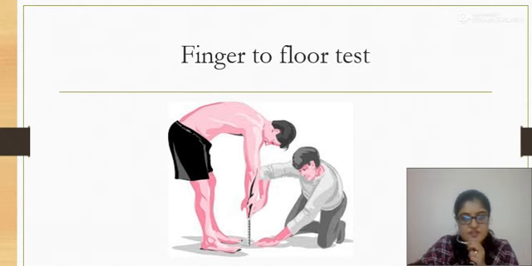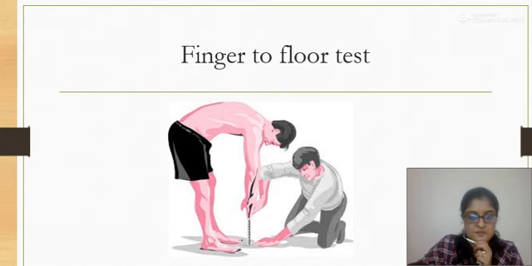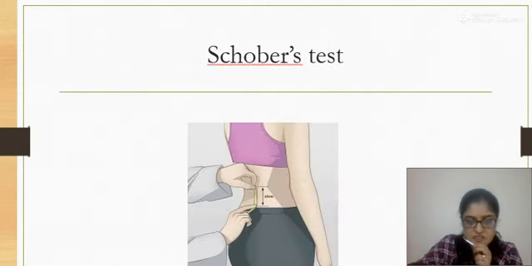The patient is asked to bend forward without bending the knees, and we measure the distance from the tip of the index finger to the floor and note it down. We need to check whether through our treatment any mobility improvement has occurred. So we keep the baseline data, and after subsequent sessions we check the mobility again by this test.